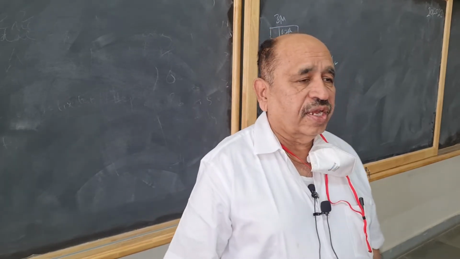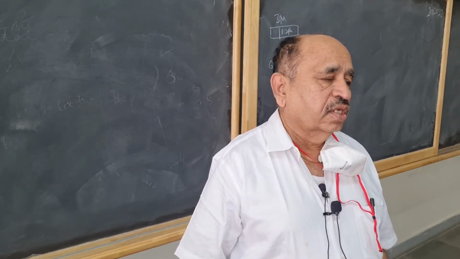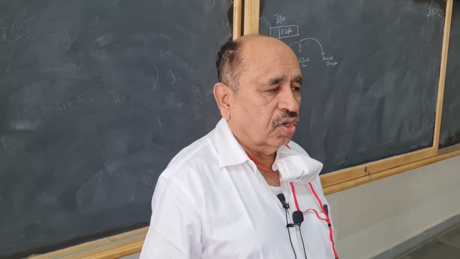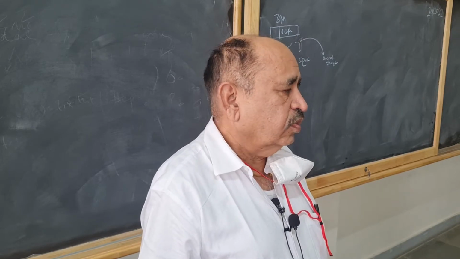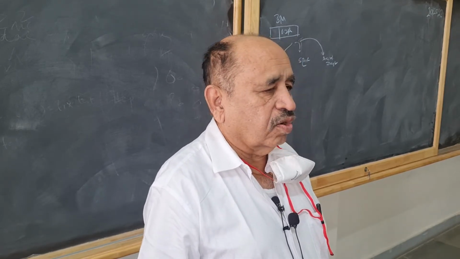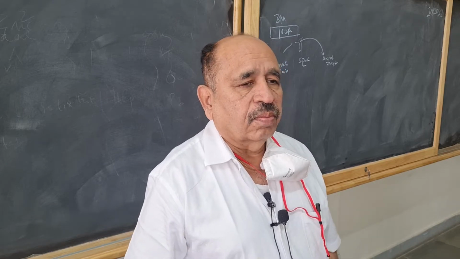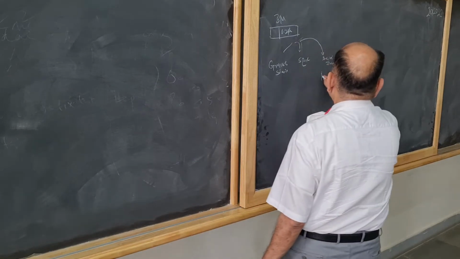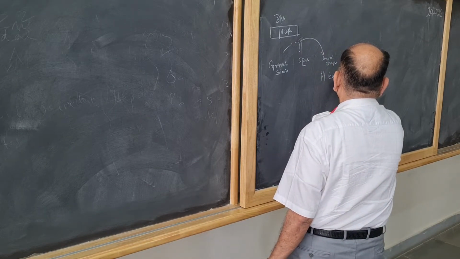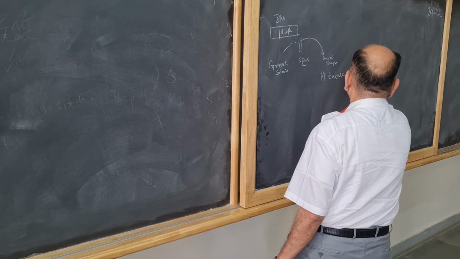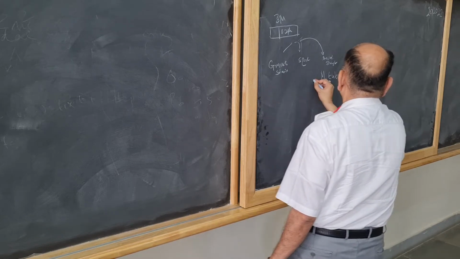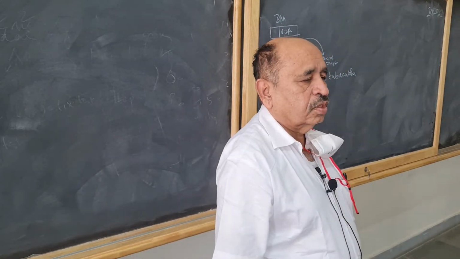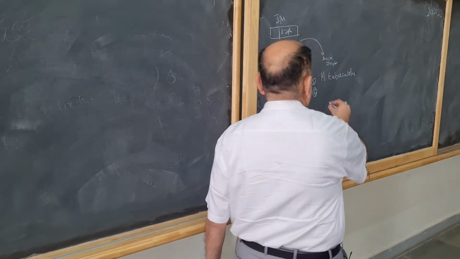Now acid fast organisms do not get decolorized with acid and alcohol. The examples of acid fast organisms are Mycobacterium tuberculosis and Mycobacterium leprae.